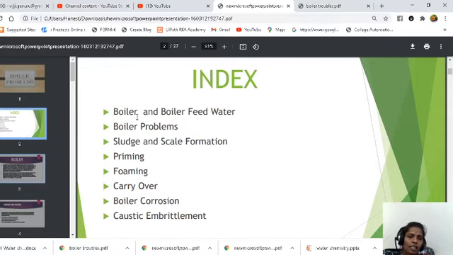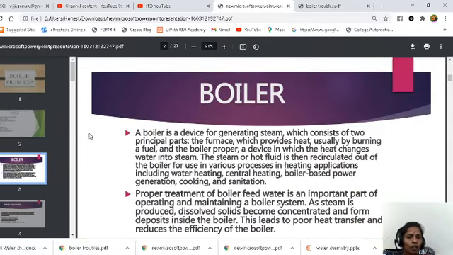So, first let us see what is the use of boiler and what is meant by the boiler. Generally, boilers are used in the power generation industry for steam generation. Whatever steam is produced from the boiler, that steam is utilized to generate electricity. That is the main purpose of the boiler.